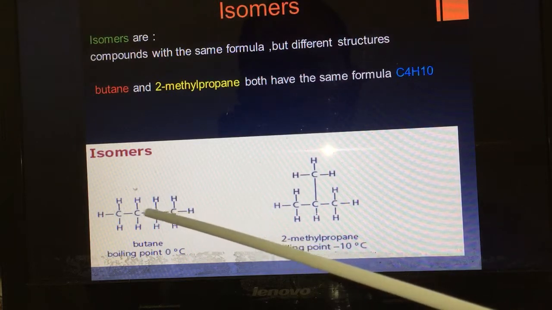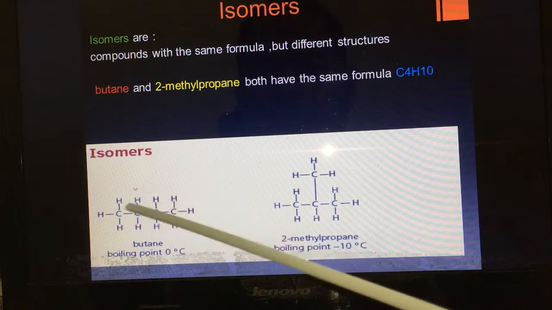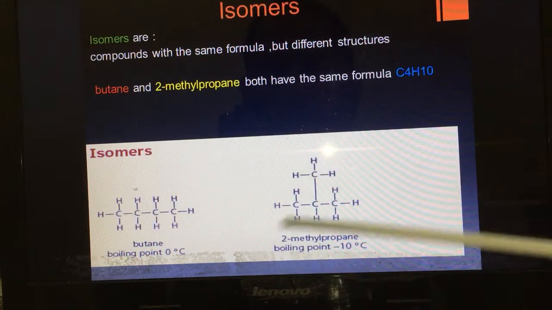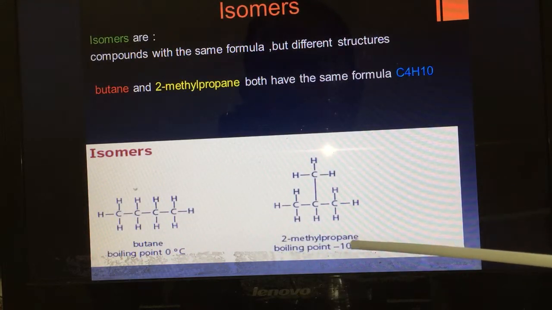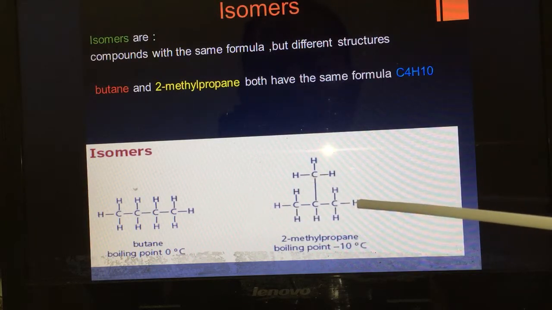Here C4, 1, 2, 3, 4, H10, 1, 2, 3, 4, 5, 6, 7, 8, 9, 10. In 2-methylpropane, also we have C4 and also H10.